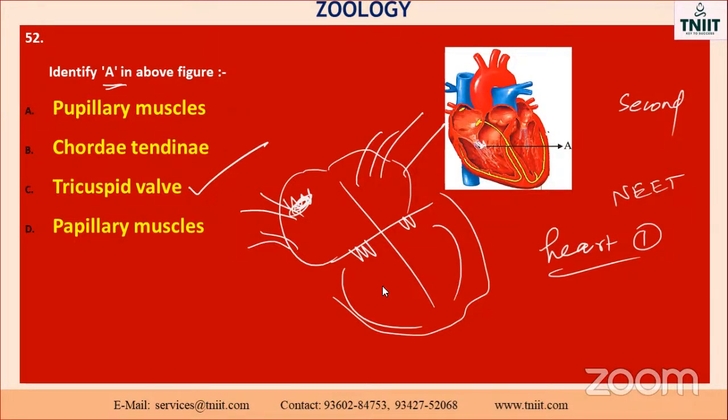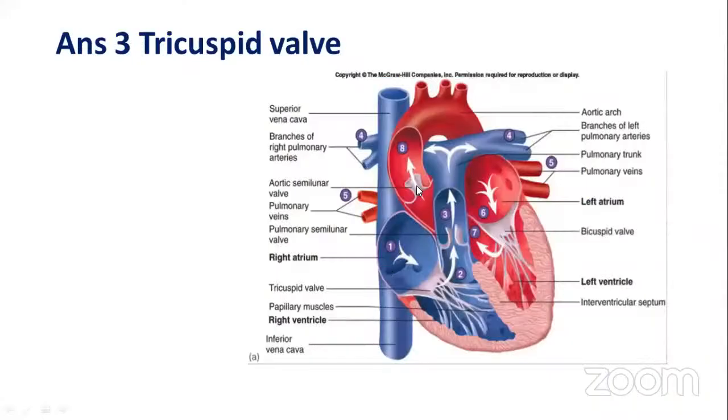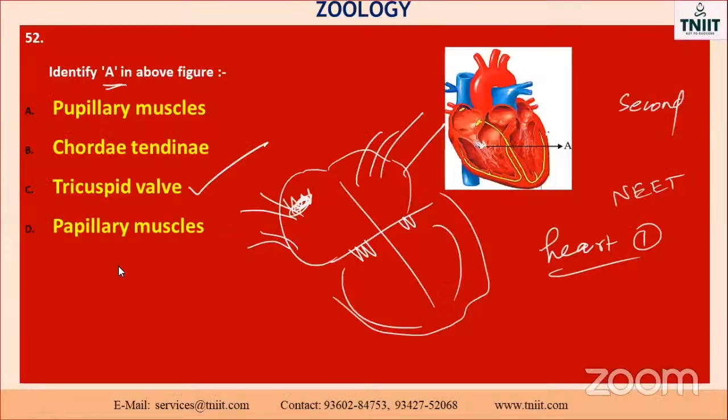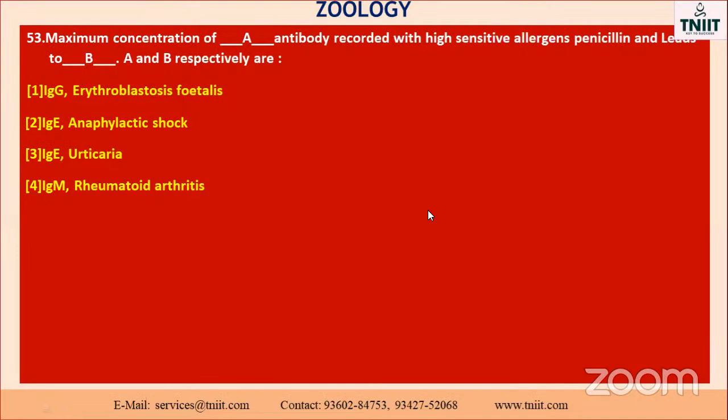Okay, my dear, go to the next one. See the structure. So this is the part. Okay, they mentioned it, isn't it? This part is there. See here, tricuspid. Suppose it is the eighth one. So what is this one? This is called the aortic semilunar valve. They have given the option arteriosemilunar valve. The option is this one. Okay, my dear, go to the next one.